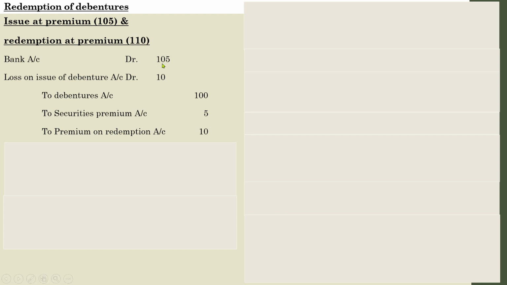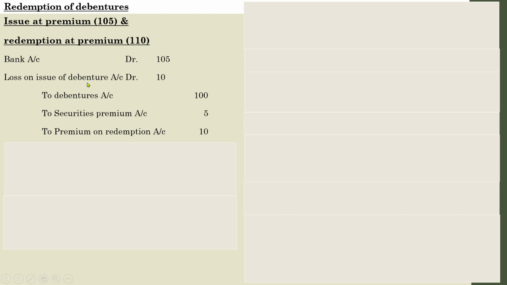See, bank account debit: the total amount collected at the time of issue was 105, because it was issued at premium. Loss on issue of debentures account 10. Don't get confused by loss on issue of debentures in this entry and the previous entry. You may think that in the previous entry loss on issue of debentures included discount and premium. Here only the premium amount is considered. Why? Because it was not issued at discount. It was issued at premium and was going to be redeemed at premium.